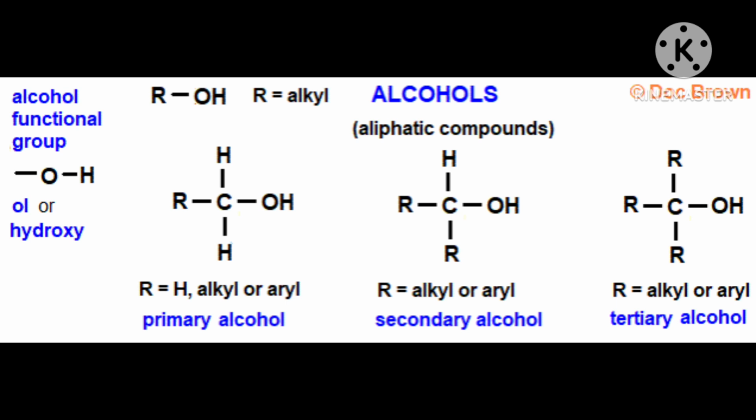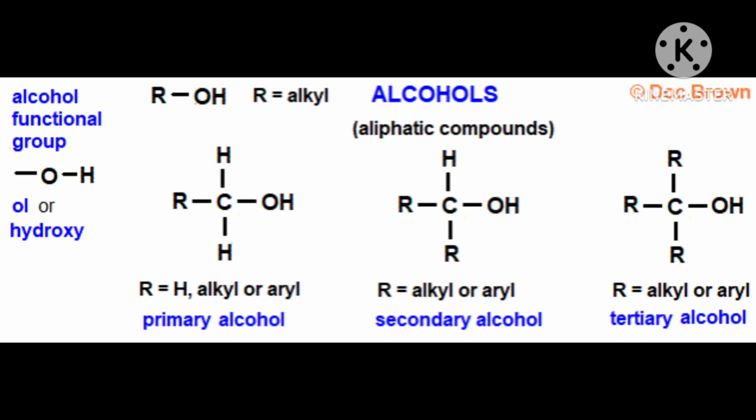Example of phenol is C6H5OH. C6H5OH is called phenol.